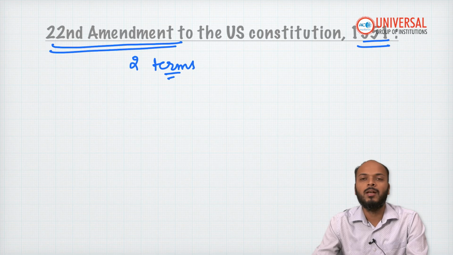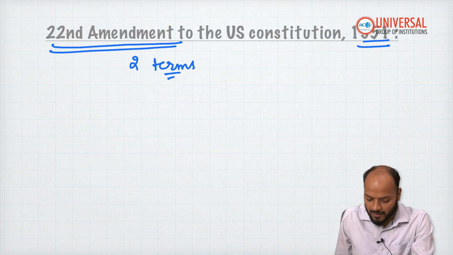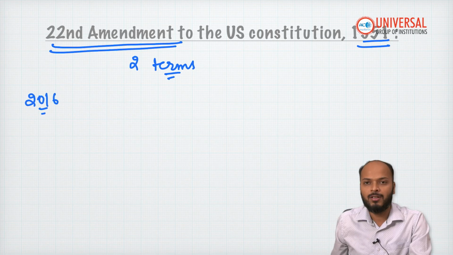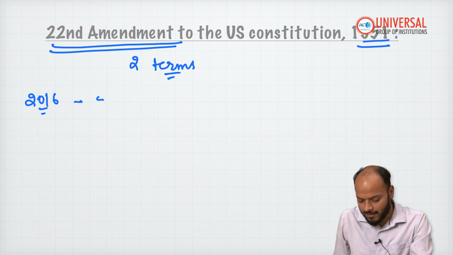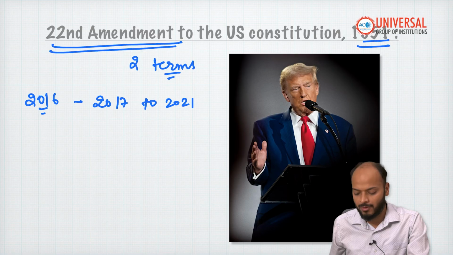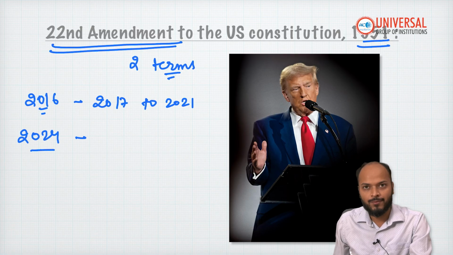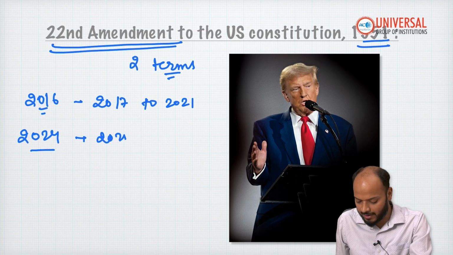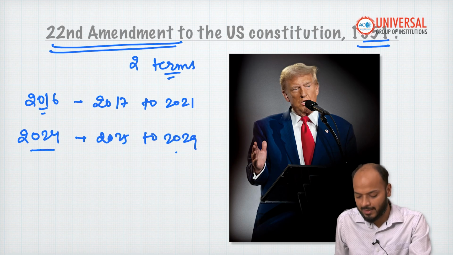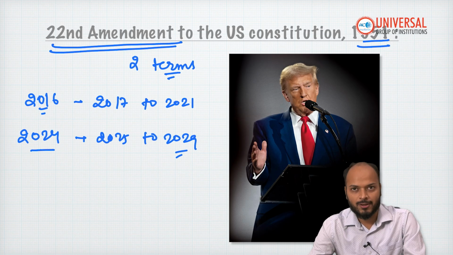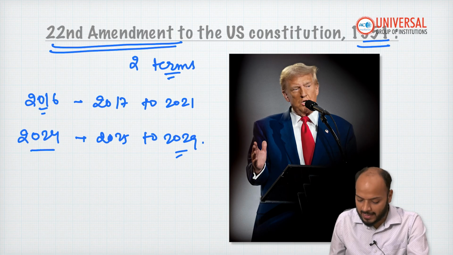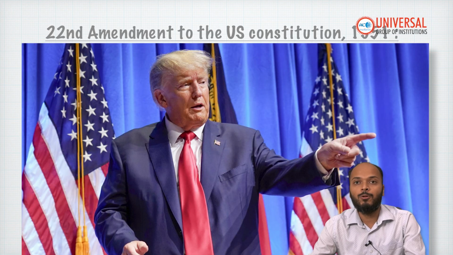So, if we talk about US President Trump right now, he won the election for the first time in 2016, and hence 2017 to 2021 was the first tenure of President Trump. He again won the election in 2024 last year, and hence from 2025 to 2029 he is going to be the President of USA. Because it is his second term, he is not allowed to run for the post of president in 2029.